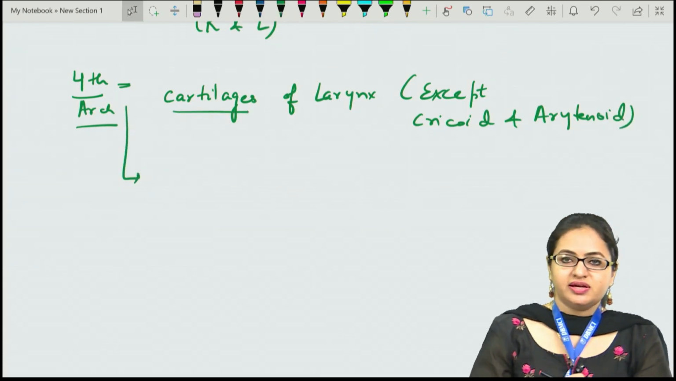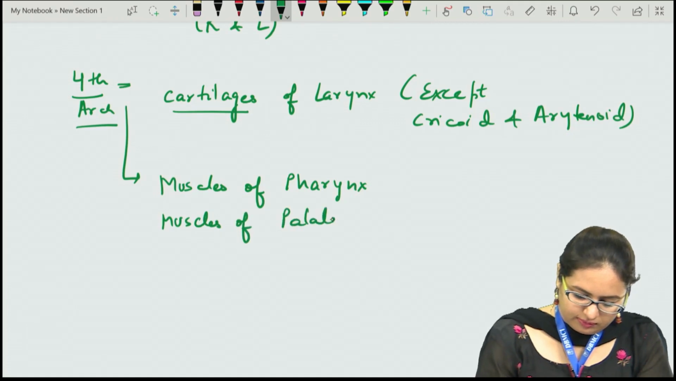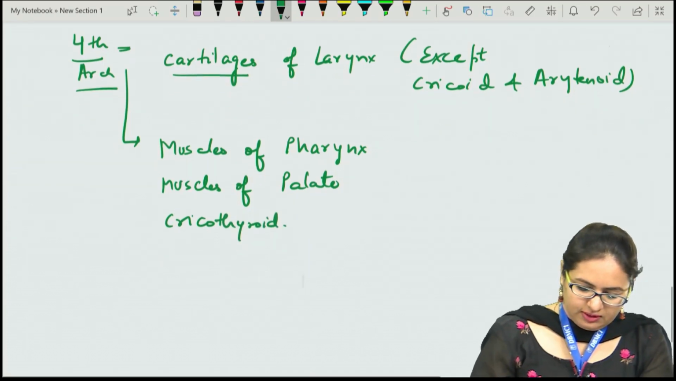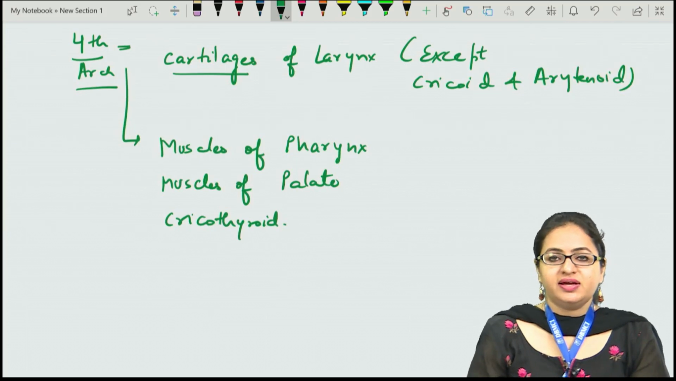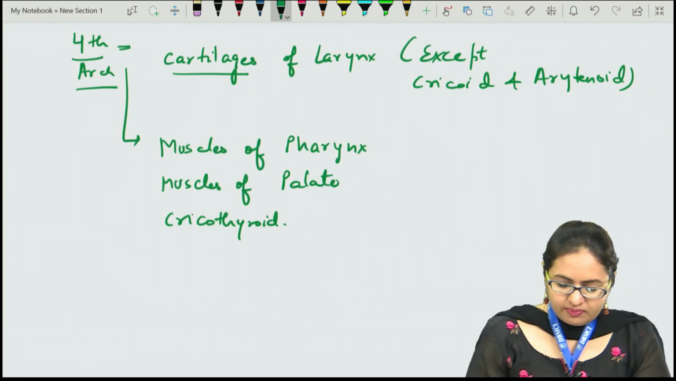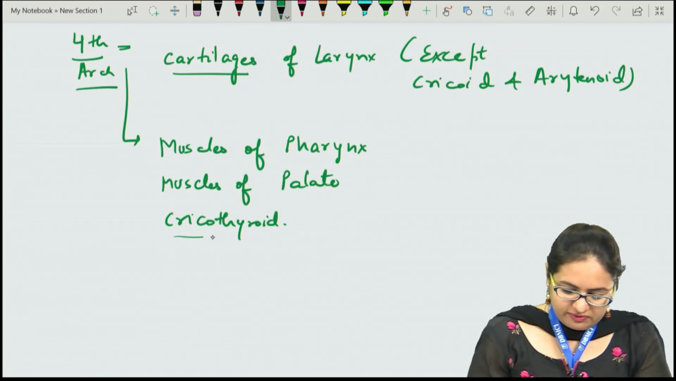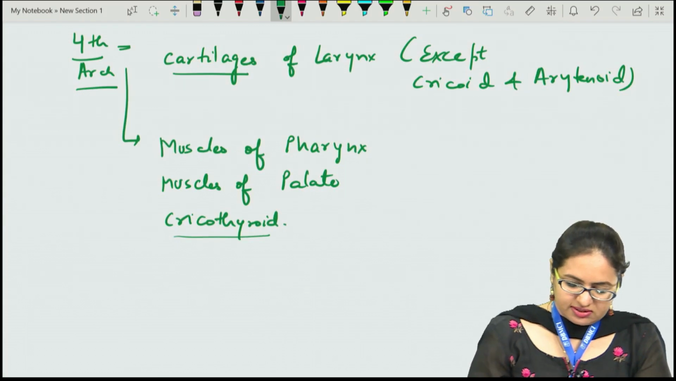Apart from this, it is also giving rise to the muscles of the pharynx, then the muscles of the palate, and the cricothyroid muscle. The fourth arch is giving rise to all the muscles of the pharynx except the stylopharyngeus, which is actually derived from the third arch. Then all the muscles of the palate except the tensor veli palatini, which is taking origin from the first arch. Then it is giving rise to one of the laryngeal muscles, that is the cricothyroid.